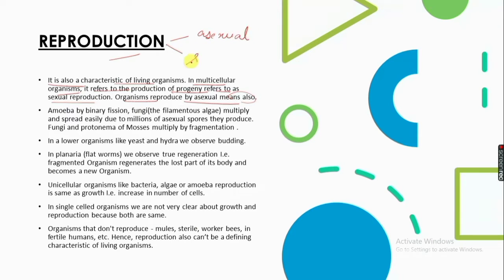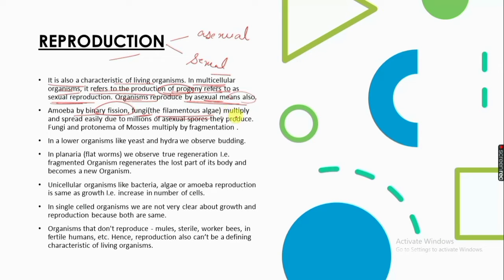In multicellular organisms, it refers to the production of progeny. This refers to sexual reproduction. But unicellular organisms reproduce by asexual means. In case of amoeba, reproduction is by binary fission. Fungi multiply and spread easily due to millions of asexual spores.